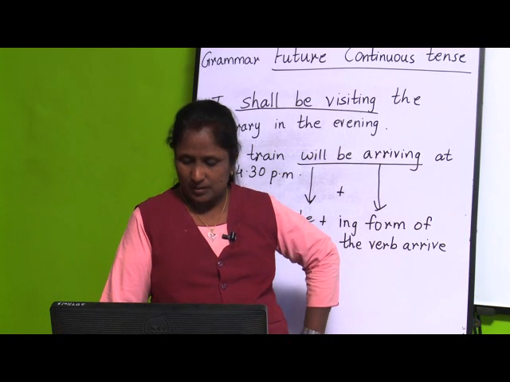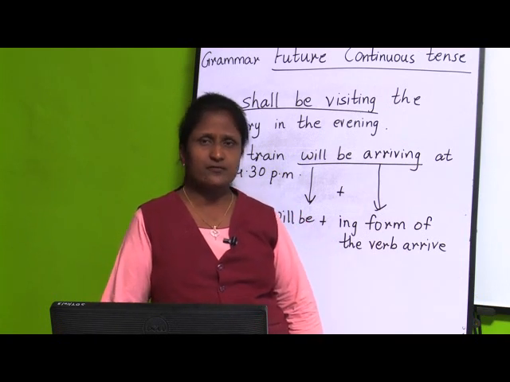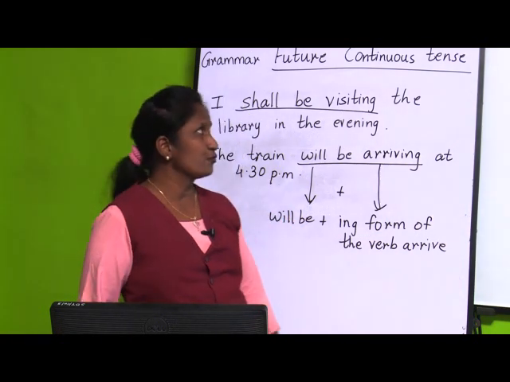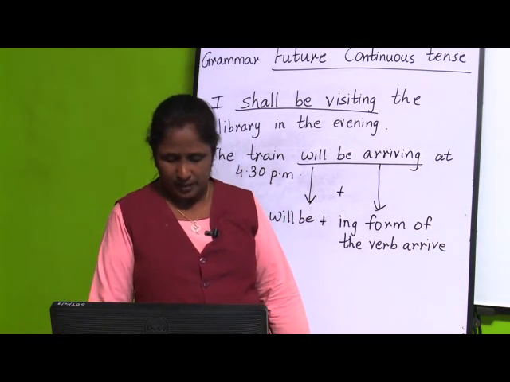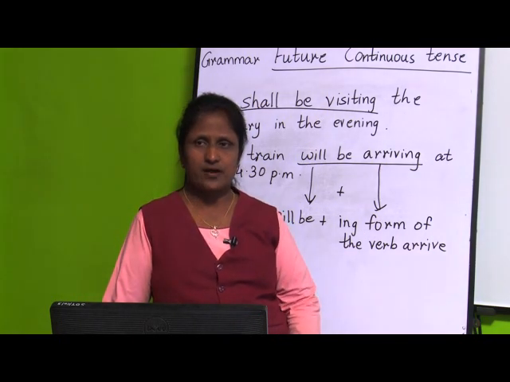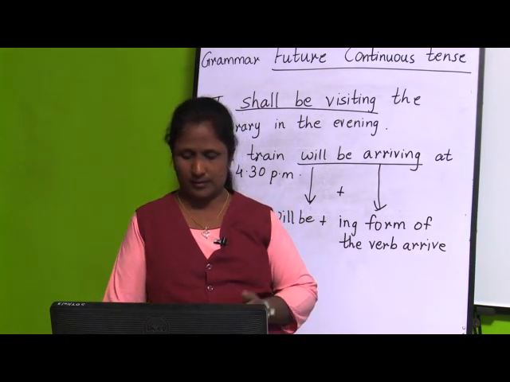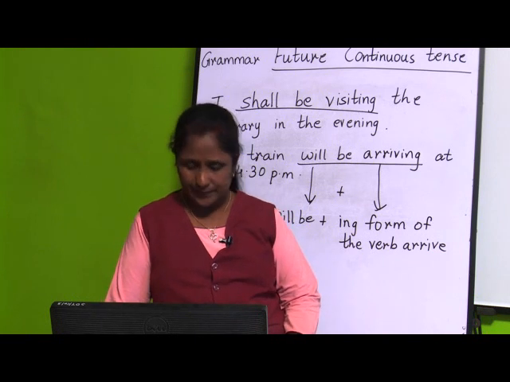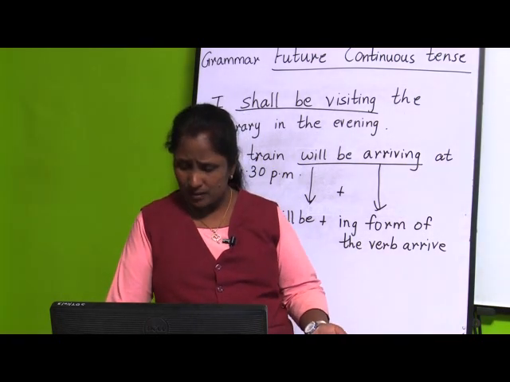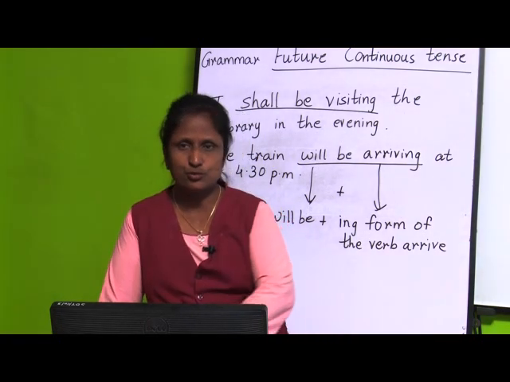Then father. Now, drive. They have given in the bracket verb drive. We are going to add ing to turn it into future continuous tense. Father will be driving the car. Third one, our train dash the station soon. Our train will be reaching the station soon.